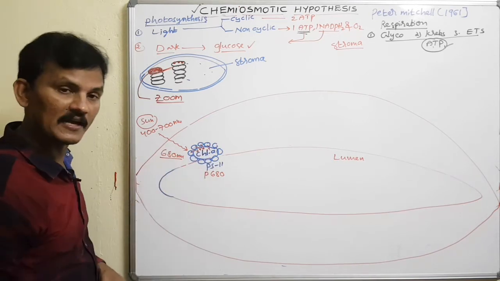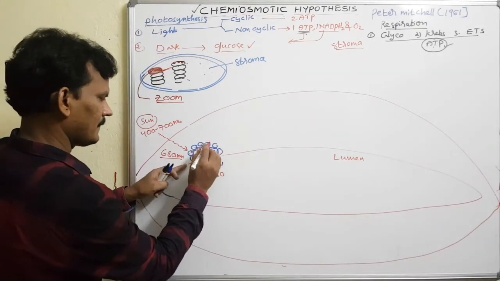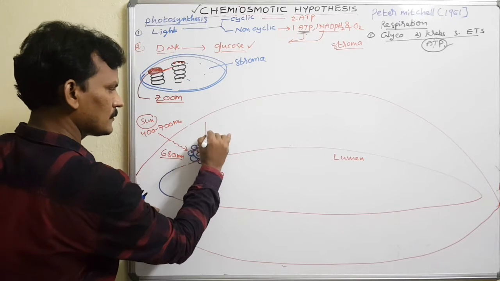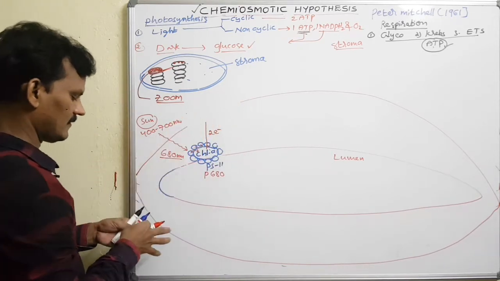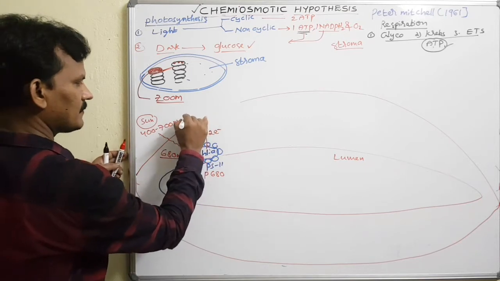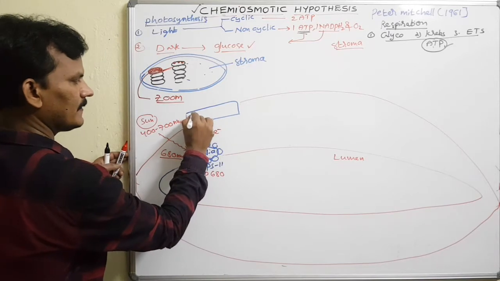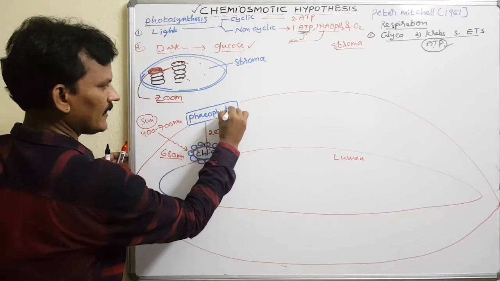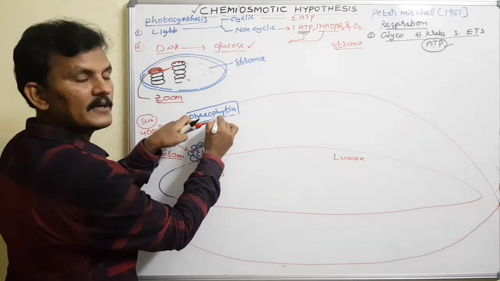Now the chlorophyll A molecule gets excited and ejects a pair of electrons to the primary electron acceptor. What is the primary electron acceptor? It is pheophytin. Pheophytin looks like chlorophyll A, but it is a non-pigmented unit.